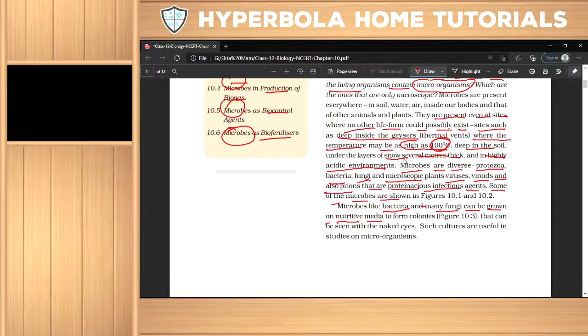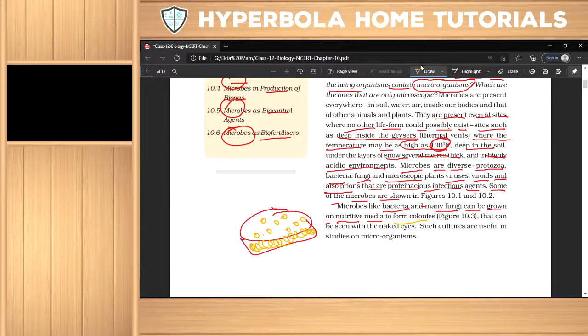I collect one petri dish and add a nutritive media inside it.